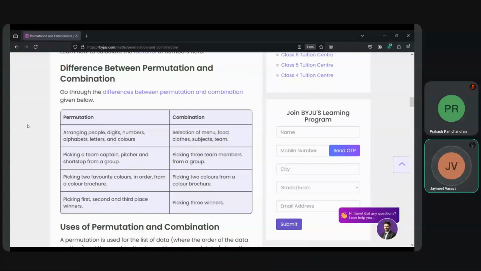For permutation, the repetition is not allowed, so picking first, second, and third winners. All the permutation points in the table denote that repetitions are not allowed, and that's why all of them are unique values. Whereas combination is also without repetition, but it's a choice of anything, and the order does not matter.